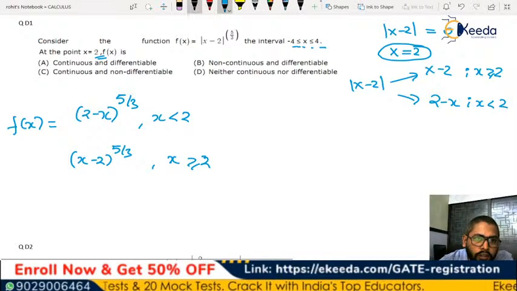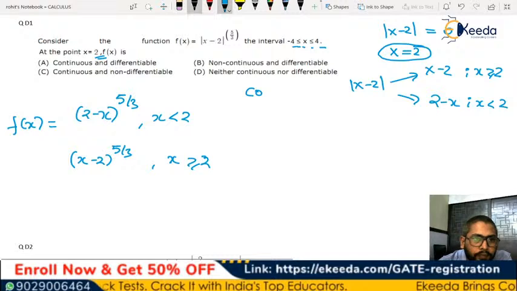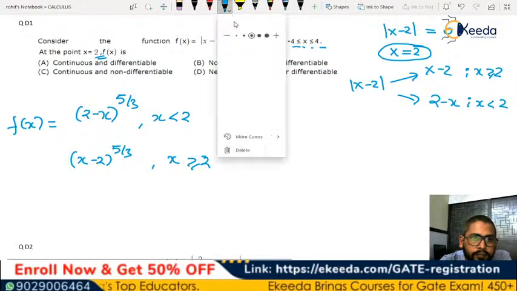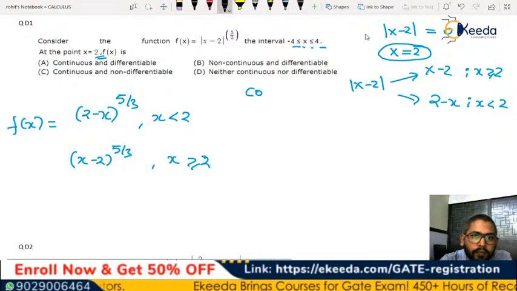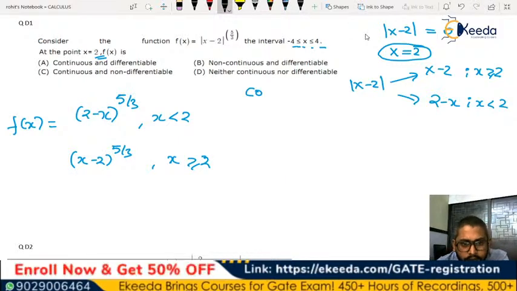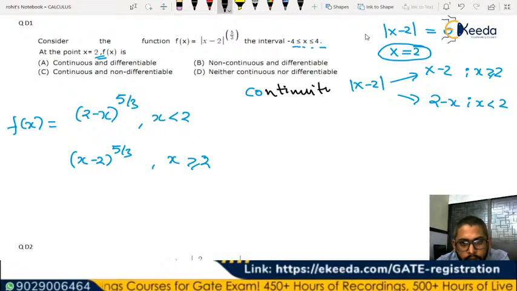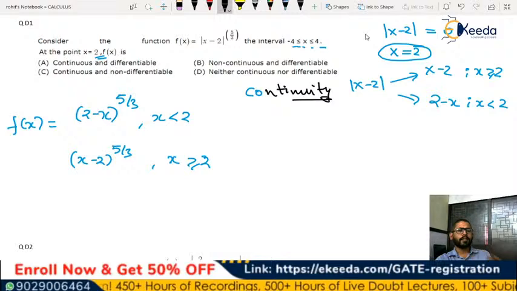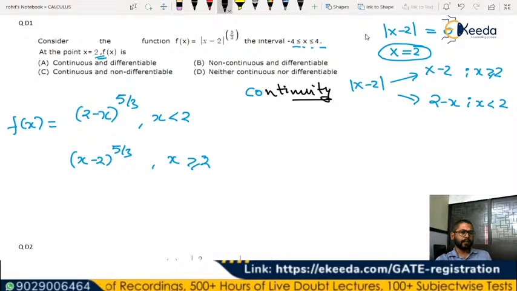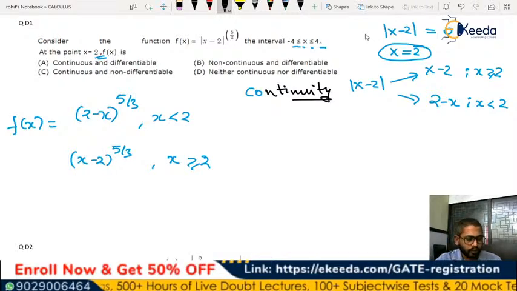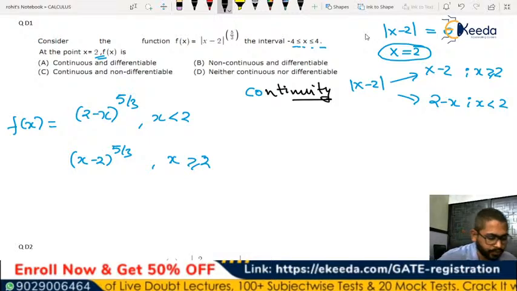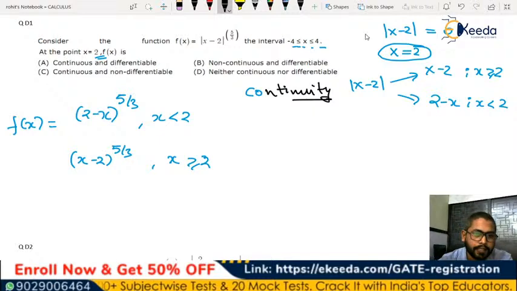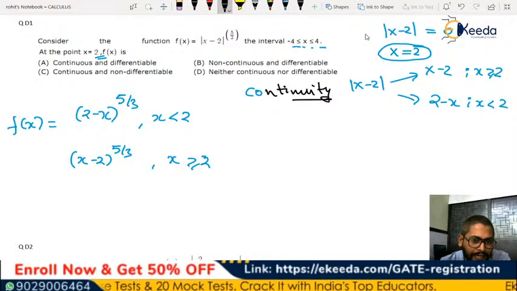Now, first of all, you should check the continuity. The first thing you should do is check the continuity. So let's start with the continuity first. Because we know only if the function is continuous can we check for differentiability. If the function is not continuous, we can straightaway say that the function is non-differentiable at that point. D option, neither continuous nor differentiable? I think you are not right. Please check again, Kalyan. D is not the right answer. Let's see. First of all, let's see the continuity then.